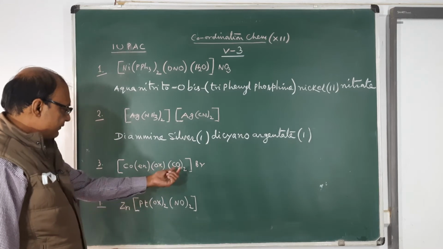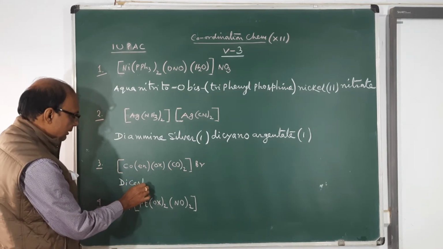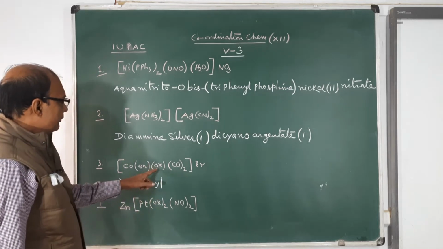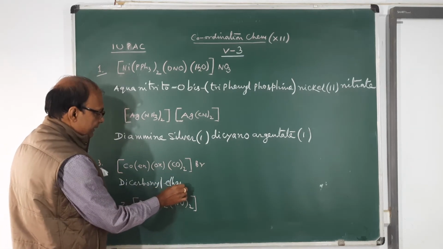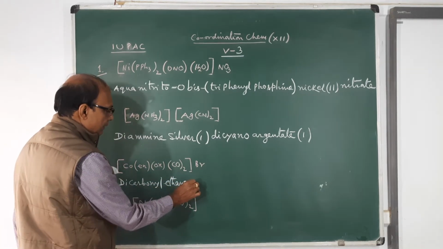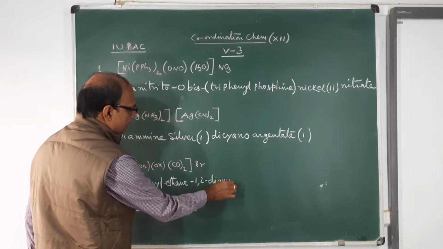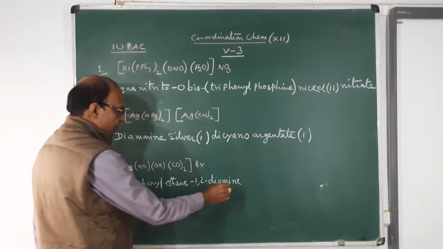Number 3: here you see ethane-1,2-diamine, oxalato, and carbonyl. The order is first carbonyl, so dicarbonyl, then ethane-1,2-diamine, then oxalato.